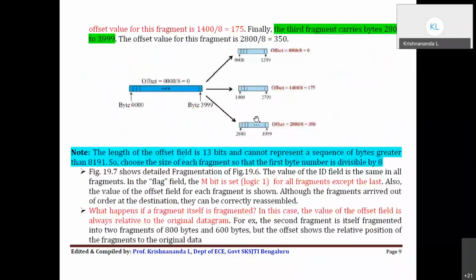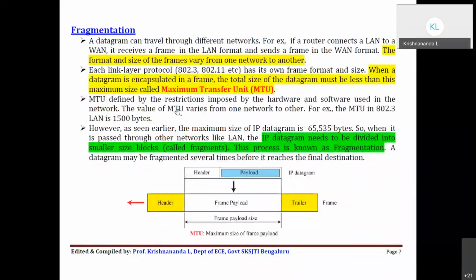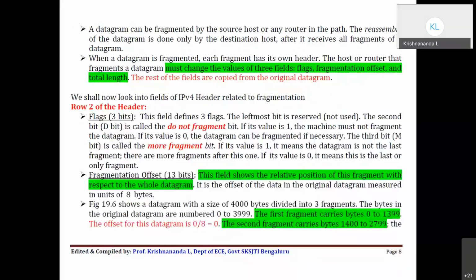So now this is how it can be. The IP datagram needs to be divided into smaller size blocks called fragments. Fragments need not be of the same size; they may be of different sizes as well. And normally fragmentation can be done by the source, or it can